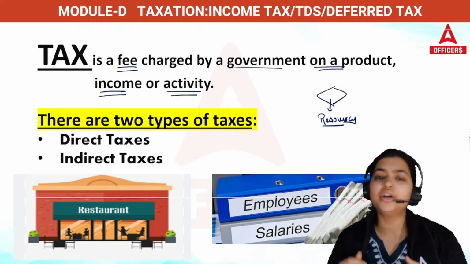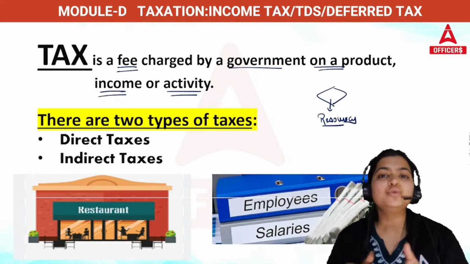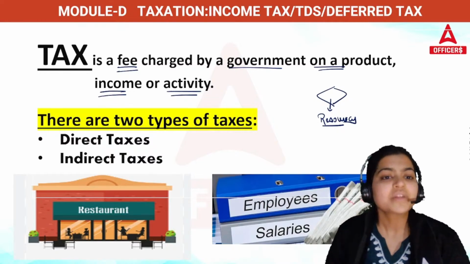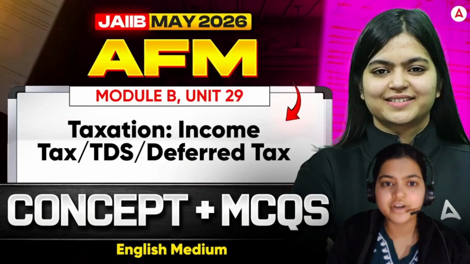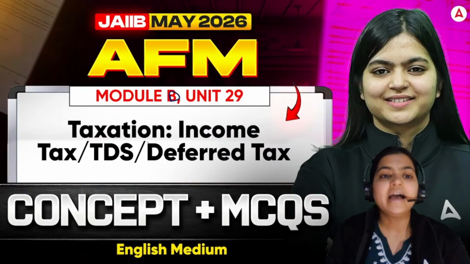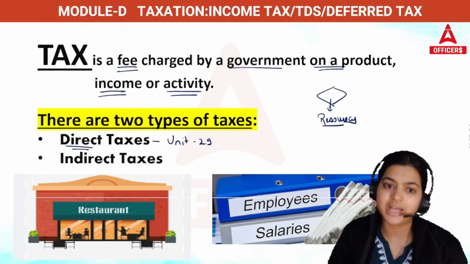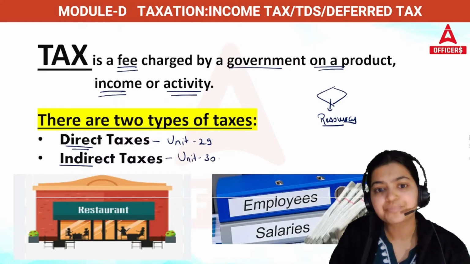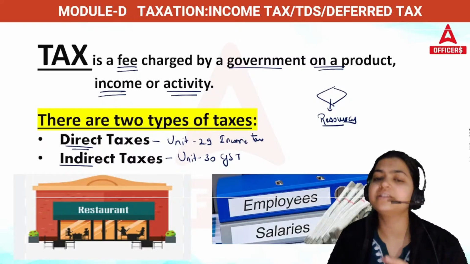Now, through how many ways can the government collect this tax? Basically there are two ways: one is direct taxes, the next is indirect taxes. Direct taxes you will learn in this unit. This is unit 29, in which you will be talking about direct tax, income tax, TDS, deferred tax. Then indirect taxes you will cover in unit 30, that is GST. Income tax and GST.